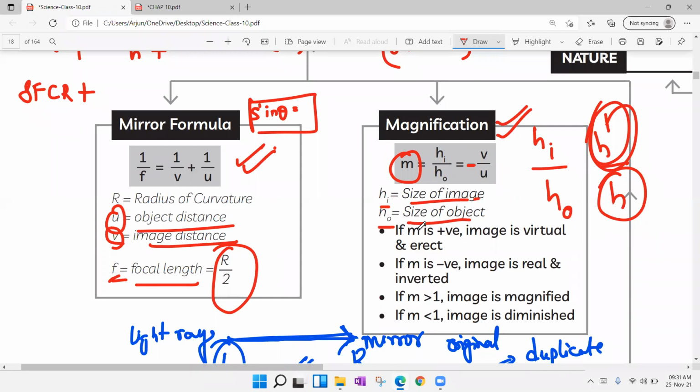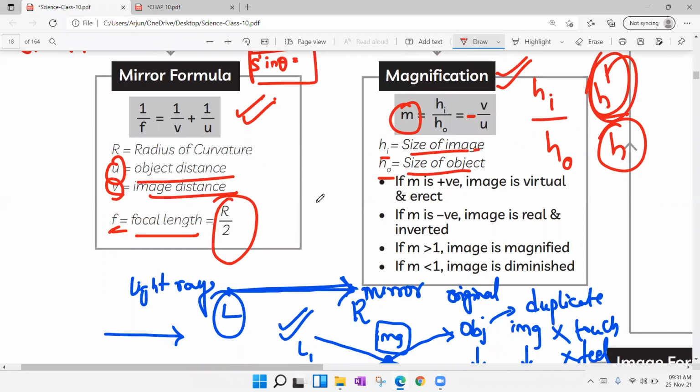Now you see, I told you already, M is equal to +1, M is greater than 1, M is less than 1. What is the meaning? If M is positive, the image is virtual and erect. If I tell you M is equal to +1, definitely it is virtual and erect. If I tell M is equal to -1, it is real and inverted. Here you see the minus is there. Whenever you observe the minus, it is inverted, right? Whenever you observe the plus, it is erect.